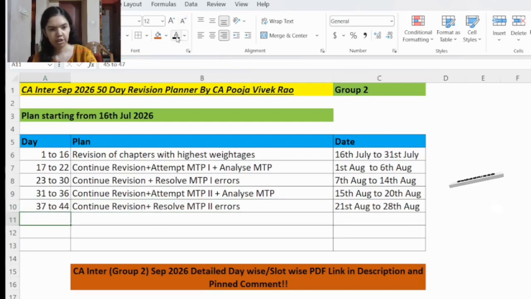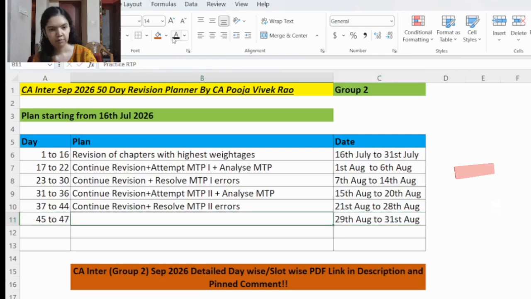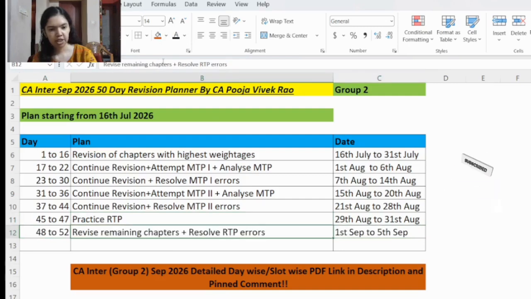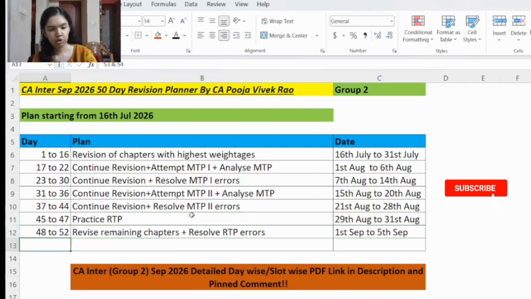Then from day 45 to day 47, that is from 29th August to 31st August. Here you will practice the revision test paper for all the subjects. Then day 48 to day 52, that is 1st September to 5th September. So here, if any other chapters are remaining, you will work on those and also resolve the RTP errors. So after practicing RTP, if you come across any major errors, you will work on those errors.